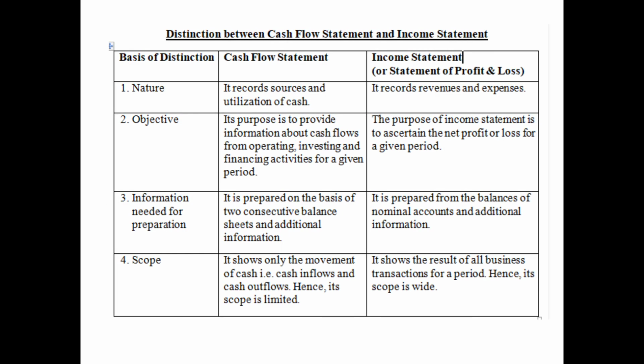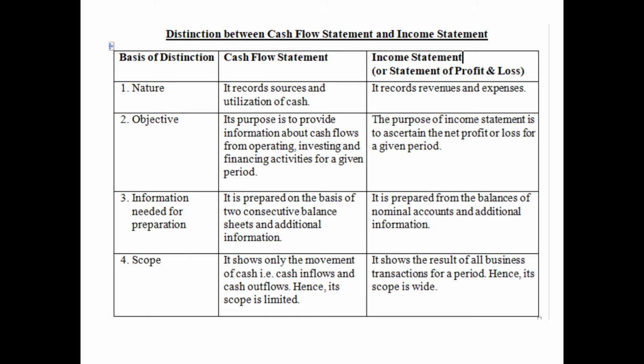Then the distinction between cash flow statement and income statement, that is statement of profit and loss. So the first basis of difference is the nature. Cash flow statement records sources and utilization of cash only, but income statement records revenue and expenses, whether they are in cash or not, but they should be related to the current period.